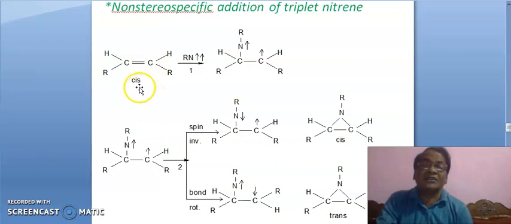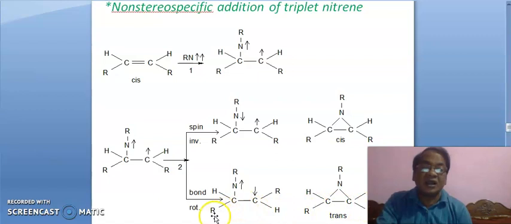Friends, we started from cis and here we are getting cis. Further, bond rotation may take place. If this carbon rotates, then this clockwise spin of this electron changes into anti-clockwise, and then this clockwise and this anti-clockwise will interact together, leading to this product.